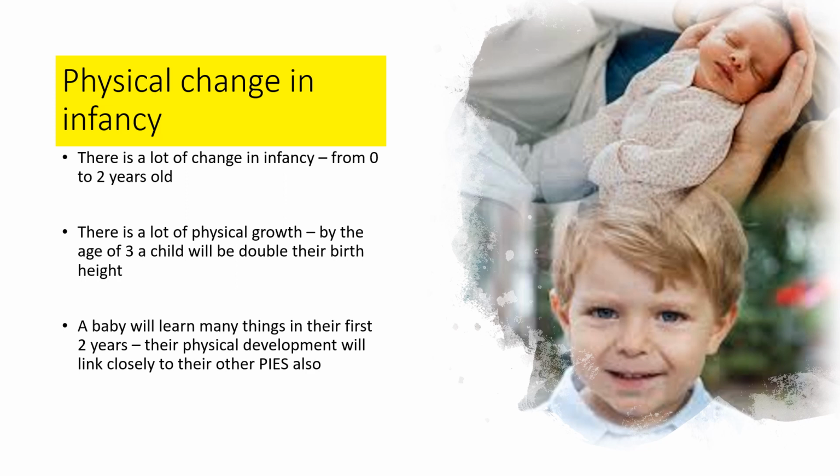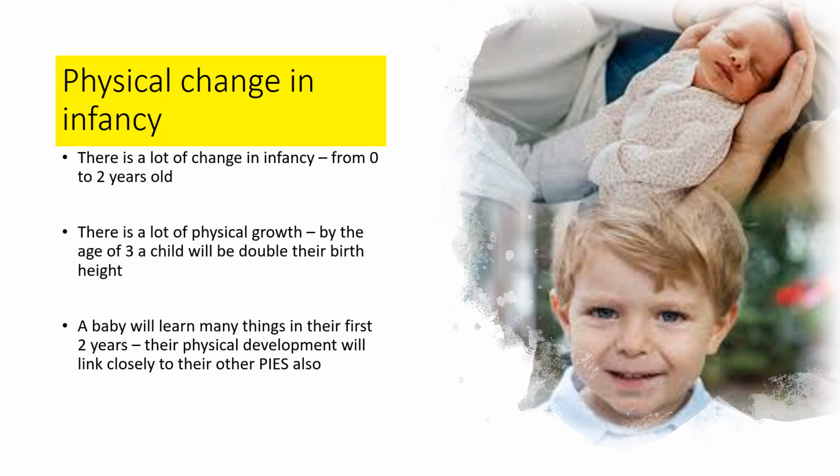So you can see that lots and lots of changes happen, and that's because between the ages of 0 and 2 there's lots of physical growth, as you can see, but there's also lots of brain growth, lots of intellectual growth as well as emotional and social development. So all of the pies are developing at this time.